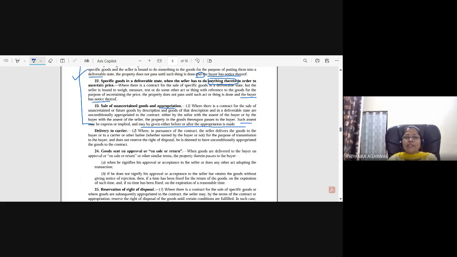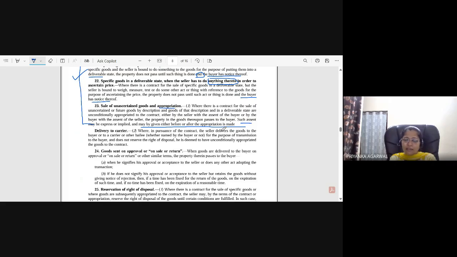Okay, so suppose the goods are unascertained. In the rice example, it is not ascertained, like 1 kg has not been measured, and the seller has sold the entire 10 kg to say Mr. C instead of you, because you are the buyer. And later on, after selling it to C, you have given assent to that sale. At that time also it will be considered fine.